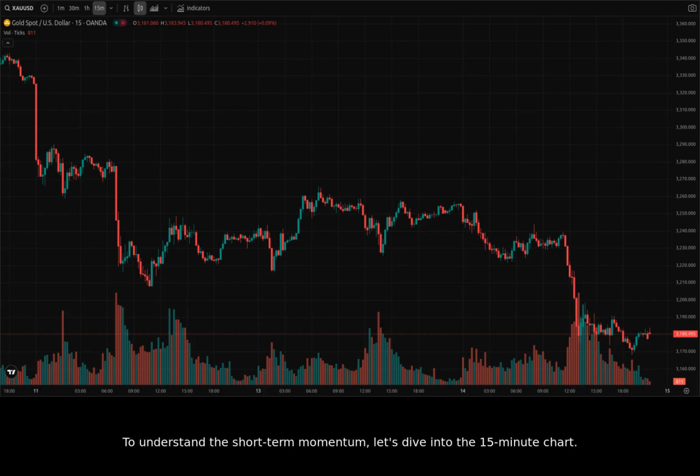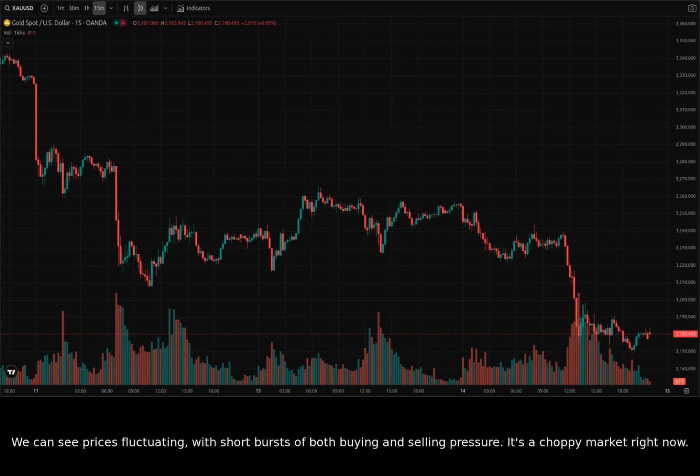To understand the short-term momentum, let's dive into the 15-minute chart. The 15-minute chart reveals the immediate struggle to find direction. We can see prices fluctuating, with short bursts of both buying and selling pressure. It's a choppy market right now.